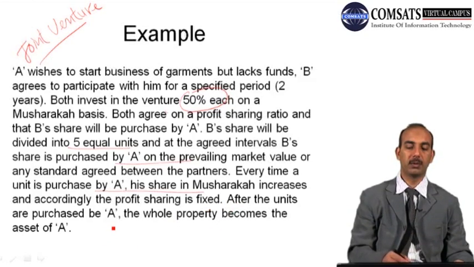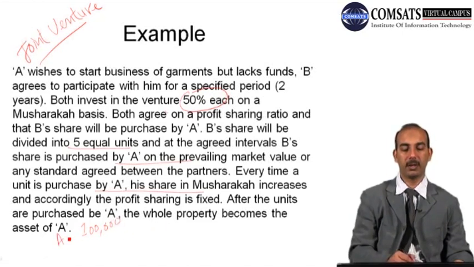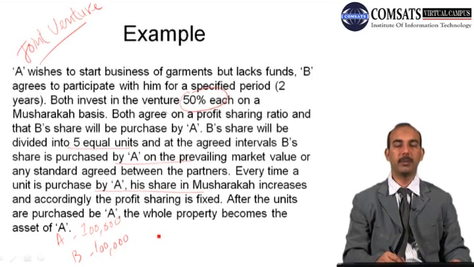So in this case, suppose they both contributed 100,000 each, and this is the share of A and this is share of B. So this is the contribution of A and B, and it determines their ownership in this venture.